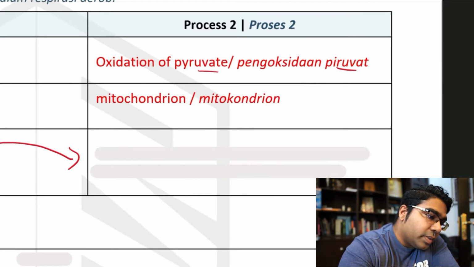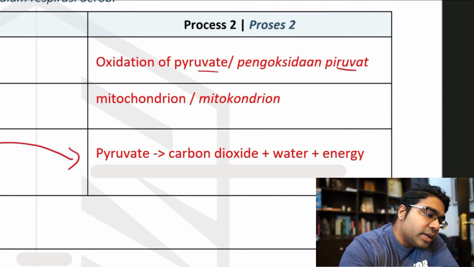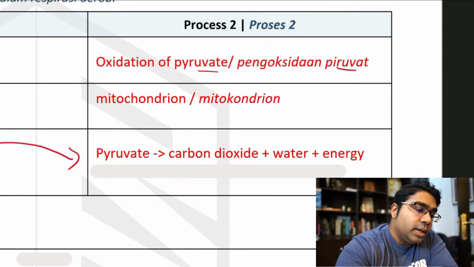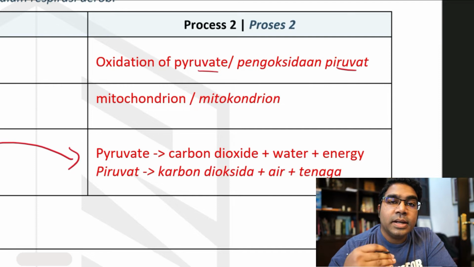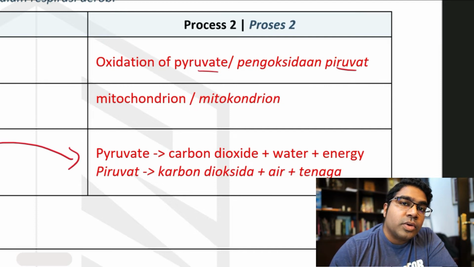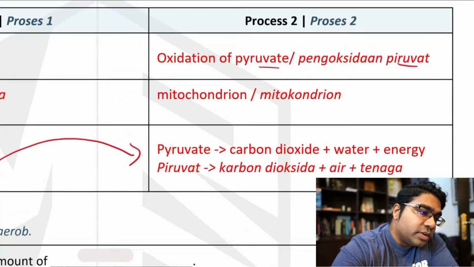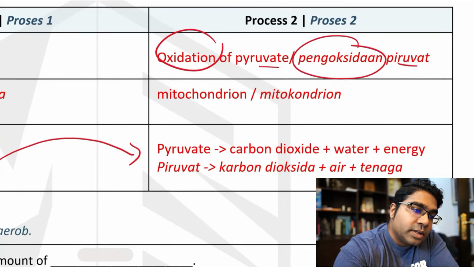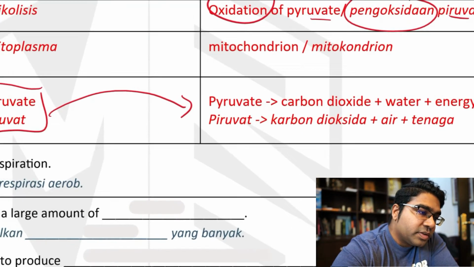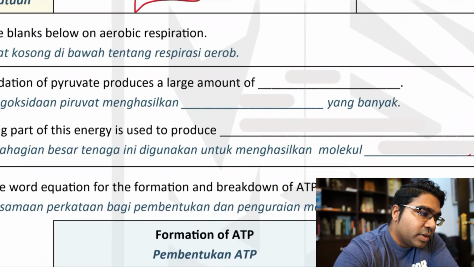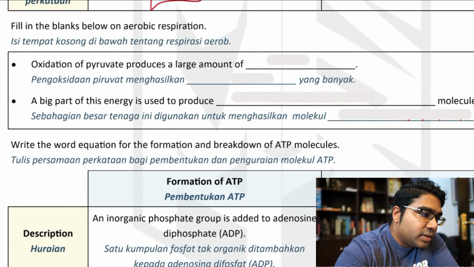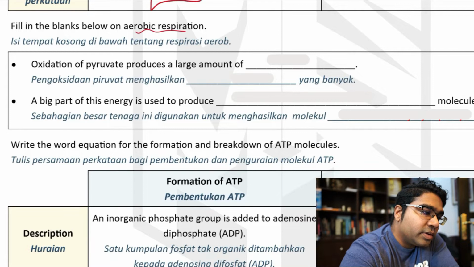And what happens to the pyruvate? Pyruvate akan menjadi carbon dioxide, water and energy. Carbon dioksida, air dan tenaga. Ini adalah proses pengoksidaan. Awak akan belajar ini di tingkatan 5, bab 1, chapter 1, form 5, chemistry, kimia. Don't worry about this process now. Nanti akan belajar dengan lengkap. Okay? Just remember nama proses. Ingat nama proses.